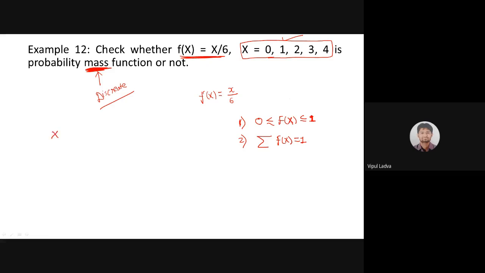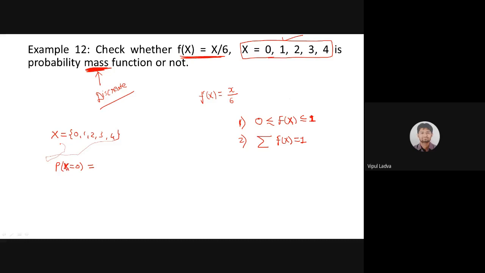I have a range of x as 0, 1, 2, 3, and 4 only. Now, let me go for p of x equals 0. What is the probability that the random variable x, my discrete random variable x, will have the value 0? It is x by 6. Take care about the notation.